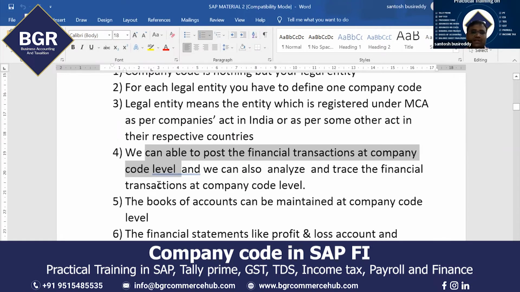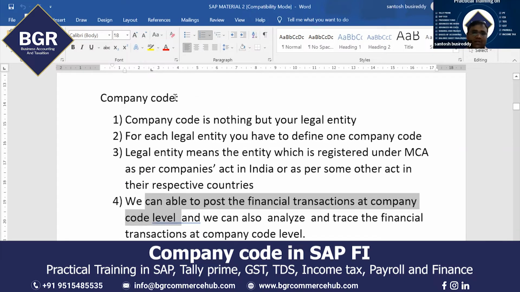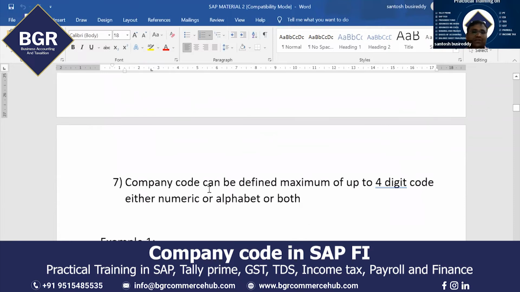Simply, in Tally, we will create a company, correct? In SAP, we call that a company code. In Tally, we create a company, but in SAP, that is called company code. That's all. How many company codes do you have to create?